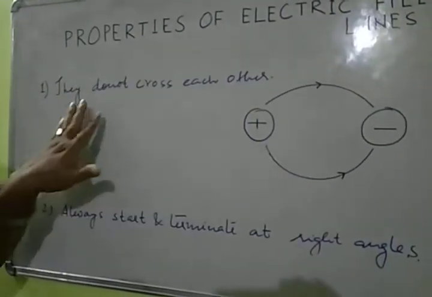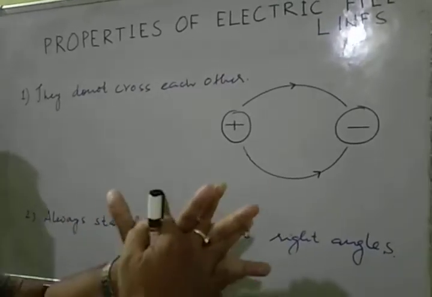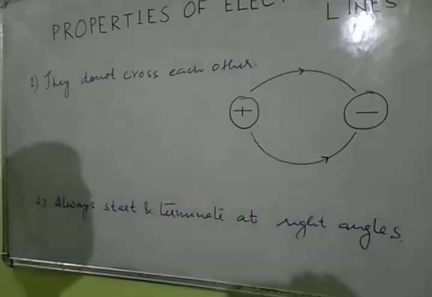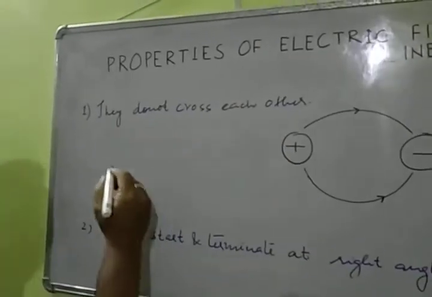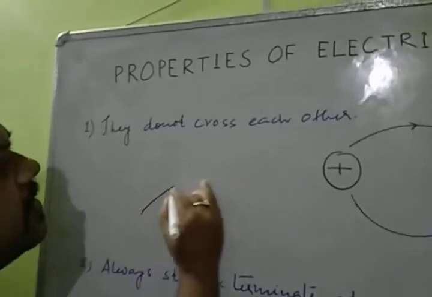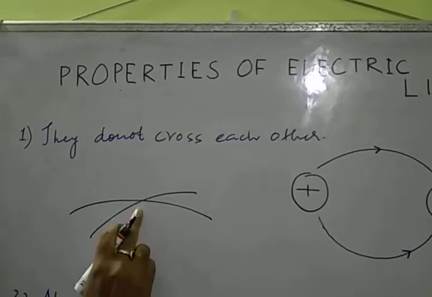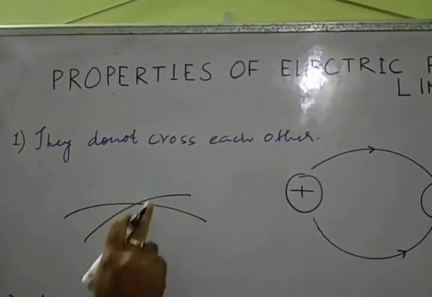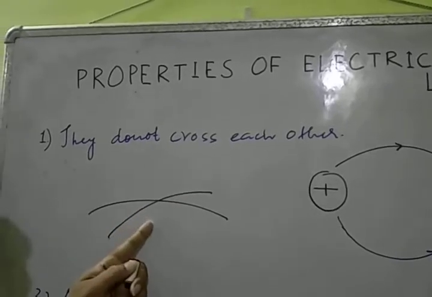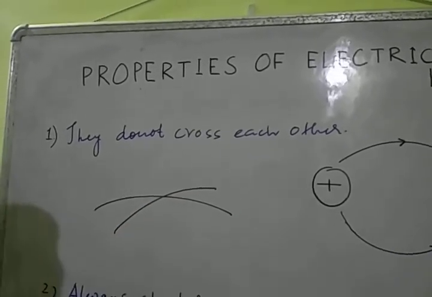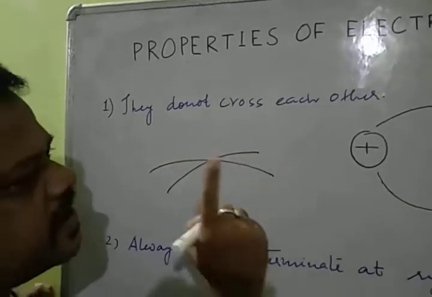Second, they do not cross each other. Let us find why they do not cross each other. Suppose we have an electric field line like this, and we have another electric field line like this. Here both the field lines cross each other. If it happens, let us see. Now at this point, what is the direction of force?